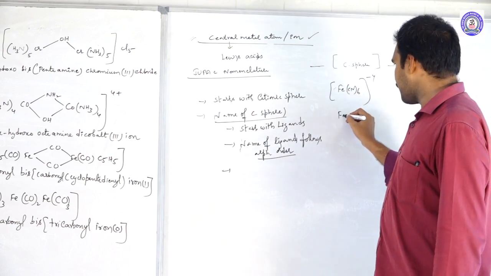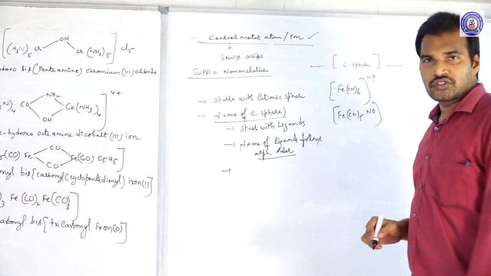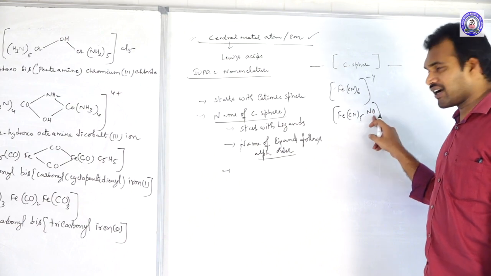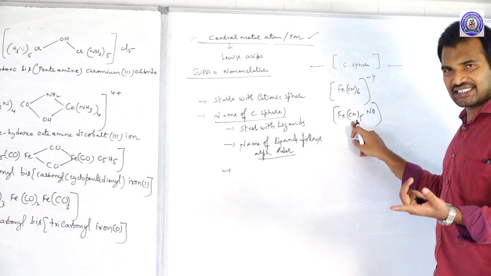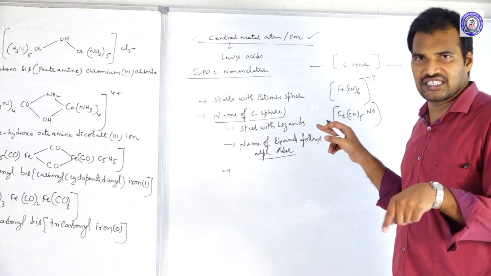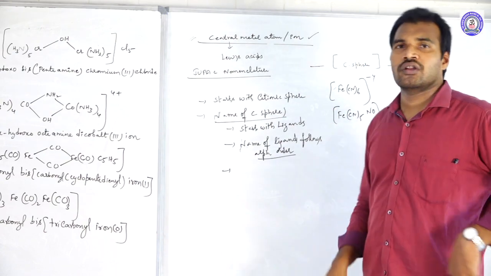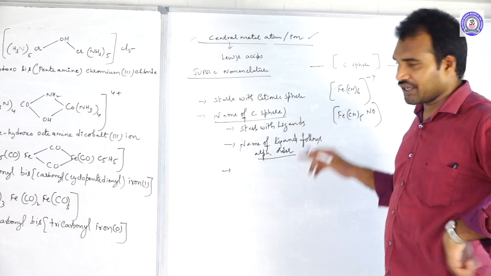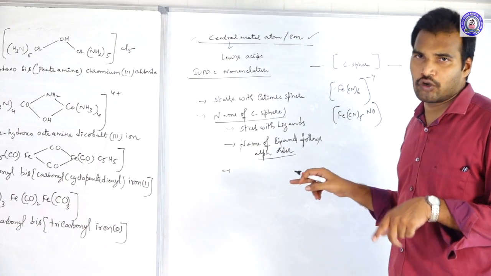For example, Fe(CN)5NO. In this case, 2 types of ligands are there. Heteroleptic. One is cyanide, another one is nitrosonium. In this case, cyanide C and nitrosonium N. So which is coming first? C will come first. So first you should name cyano, and thereafter the nitrosonium group. That is in the case of heteroleptic. And how many cyanide groups are there? 5 are there. So pentacyano.